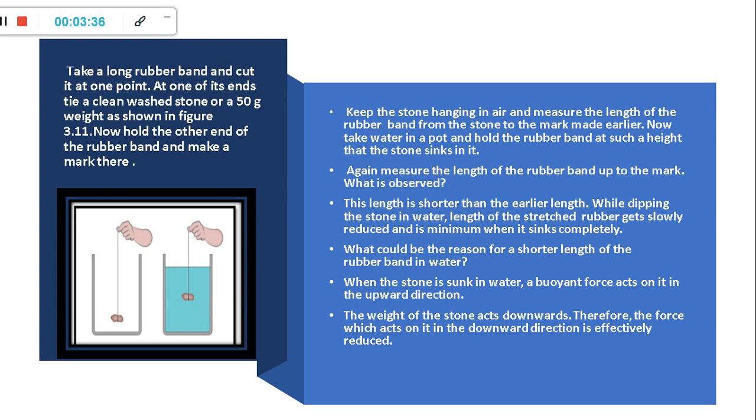What is observed? The length is shorter than the earlier length. While dipping the stone in water, the length of the stretched rubber band gets slowly reduced and is minimum when the stone sinks completely. What could be the reason for the shorter length of the rubber band in water? When the stone is sunk in water, a buoyant force acts on it in the upward direction. The weight of the stone acts downwards. Therefore, the force which acts on it in the downward direction is effectively reduced. That's why you can observe that the length of the rubber band is reduced inside the water. This is the Archimedes principle.